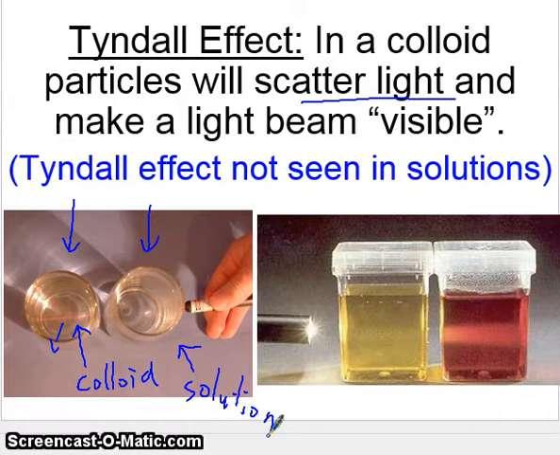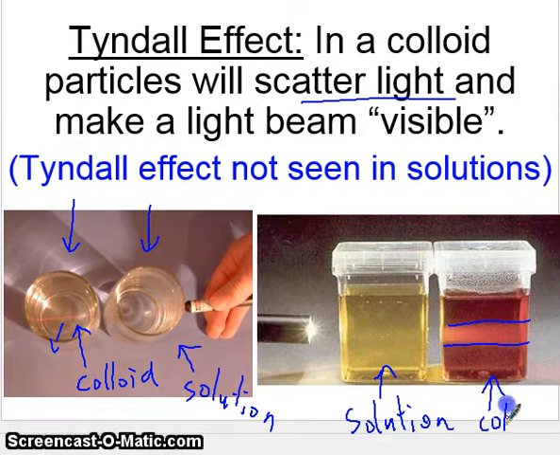You can also see it here with the regular flashlight. This mixture scatters the light. This one does not. I know there's maybe a little illusory effect, but this is a solution, and this is your colloid. Many substances in life are colloids, even though we may refer to them as solutions at times.